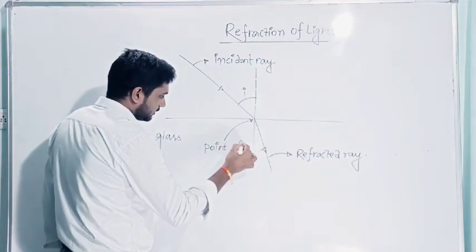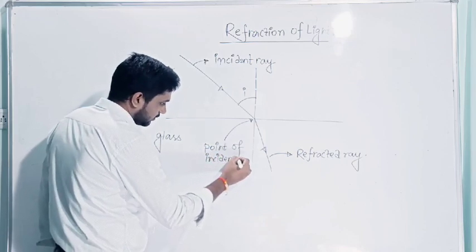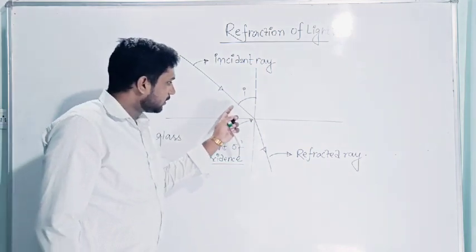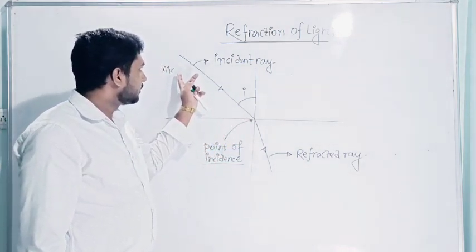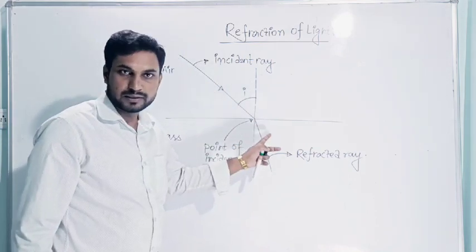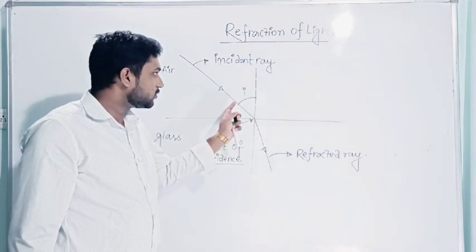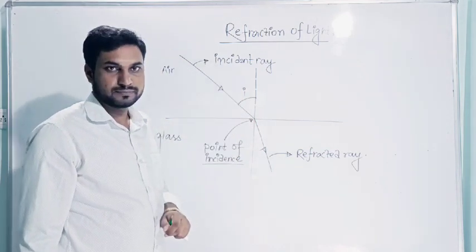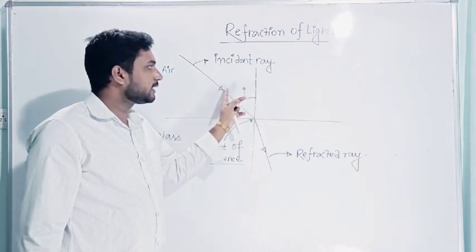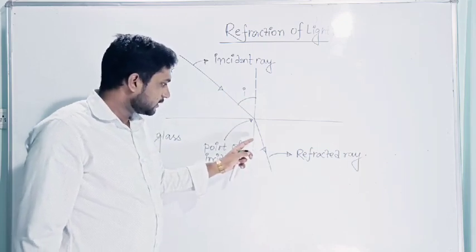The angle between the incident ray and the normal at the interface at the point of incidence is known as the angle of incidence. Simply, the angle between the incident ray and the normal is equal to the angle of incidence.